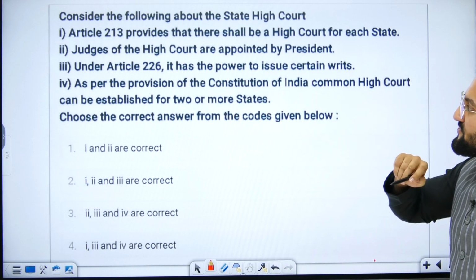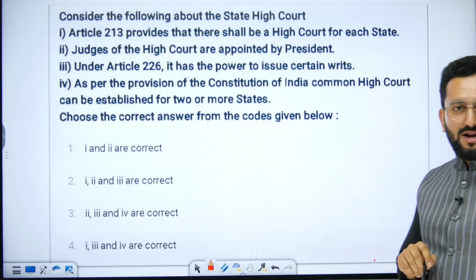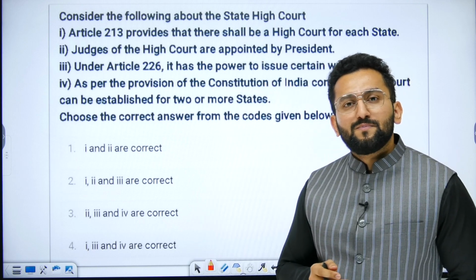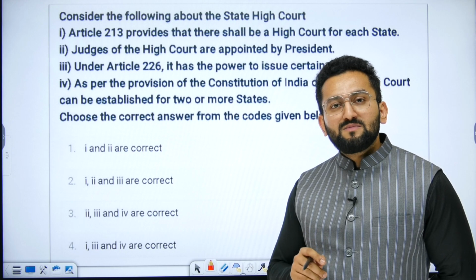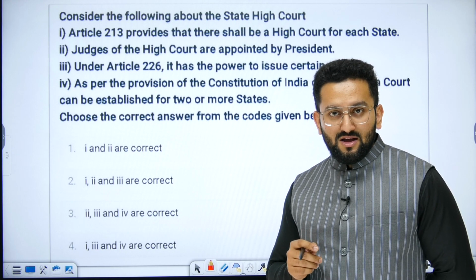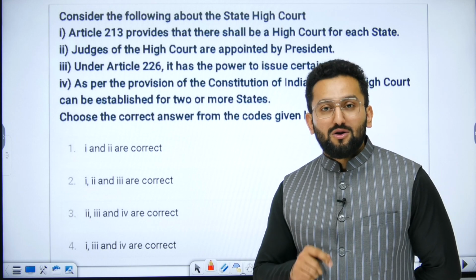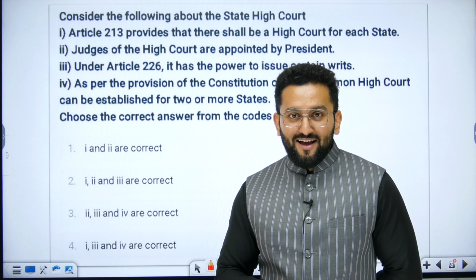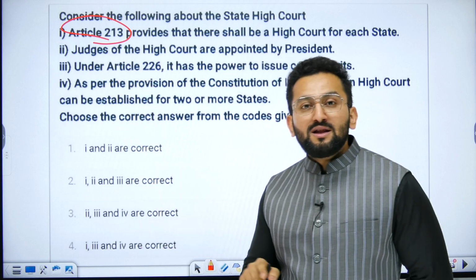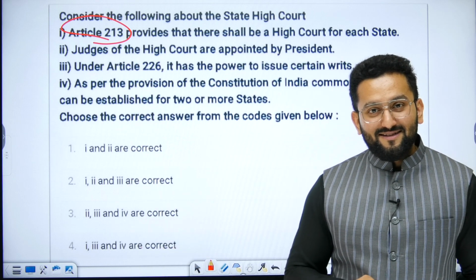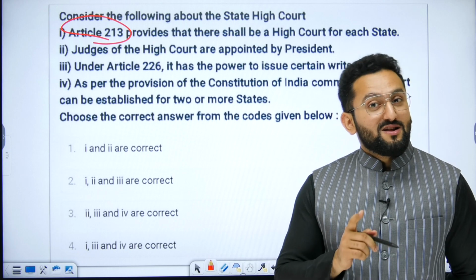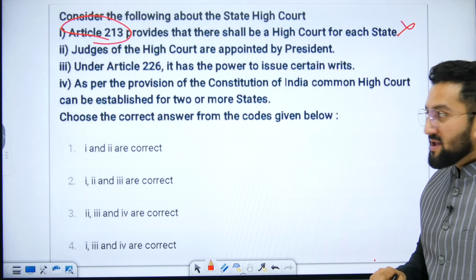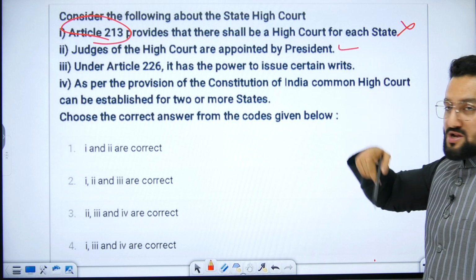Now, Article 213 provides that there shall be a high court for each state. Tell me, do you think that statement is true? Now, some of you might be thinking, sir, we don't remember the articles. My friends, sometimes some articles are regularly in the news and UPSC wants to check whether you are aware of them or not. It's not like UPSC wants you to cram the whole constitution article-wise. Article 213 is related to the ordinance making power of the governor, right? And Article 123 is about the ordinance making power of the president, right? So how can this statement be true then? It's false. Now, judges of the High Court are appointed by the President, you just got to know.